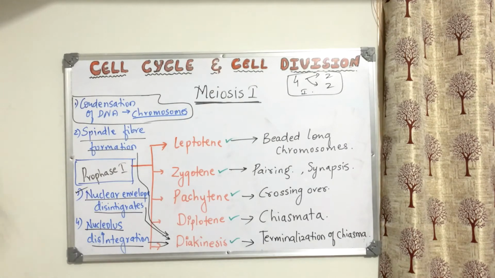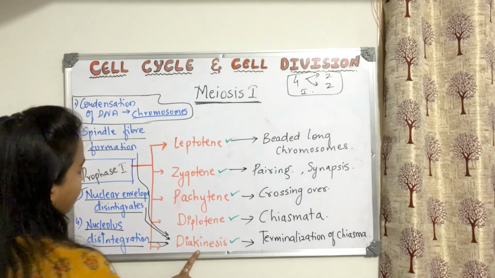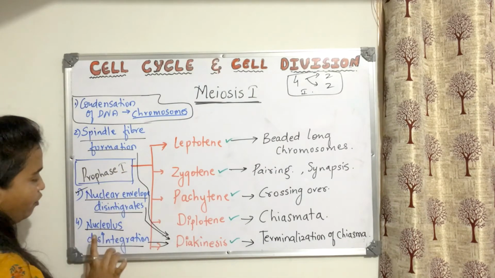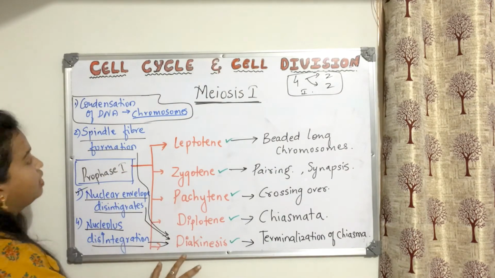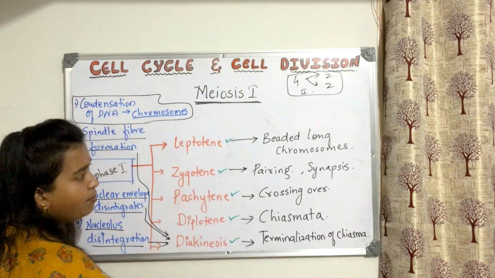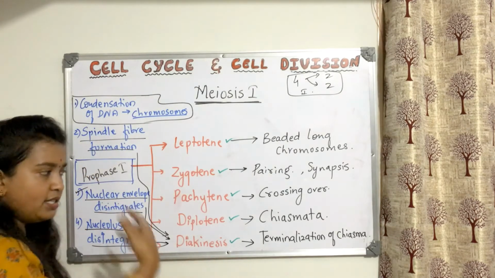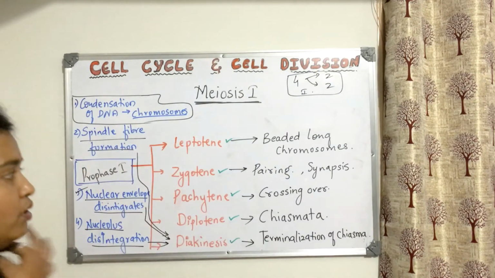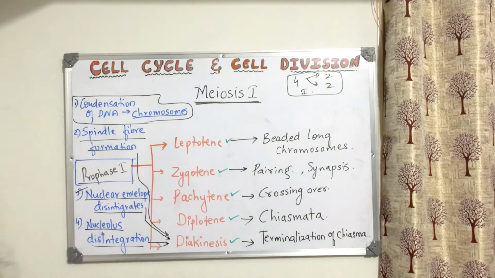And diakinesis, the last one: spindle fiber formation, nuclear envelope disintegration, nucleolus disintegration. Condensation has started from leptotene and continues till diakinesis. That condensation will be happening because it should lead to metaphase. I hope this much is clear.